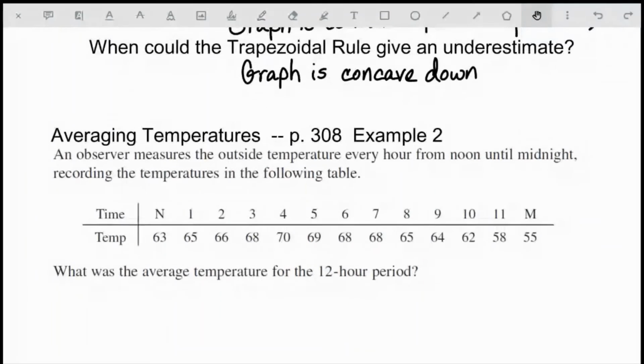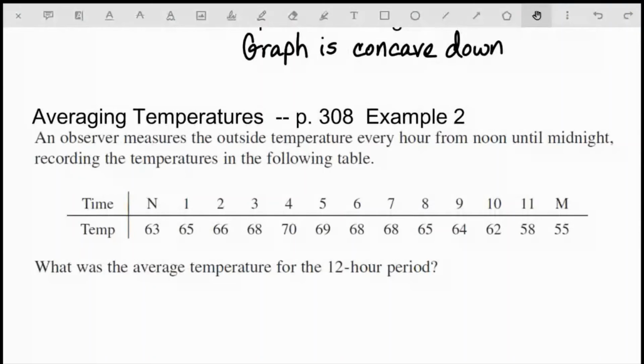Okay, I have one more example here that I want you to try. What we're doing here is we're trying to find the average temperature, and we have a table of values. It says an observer measures the outside temperature every hour from noon until midnight, recording the temperatures in the following table. What was the average temperature for the 12-hour period?